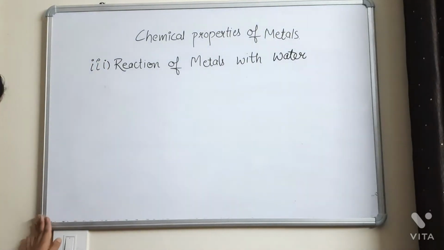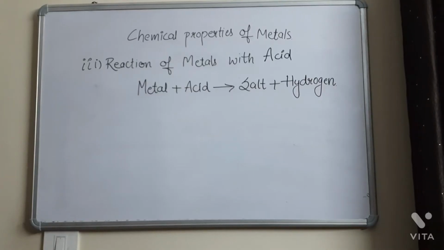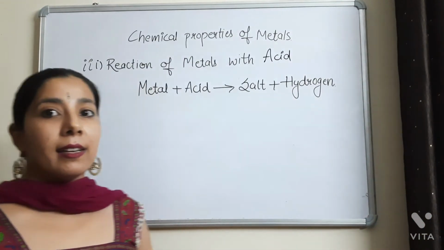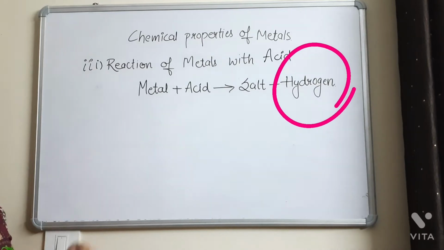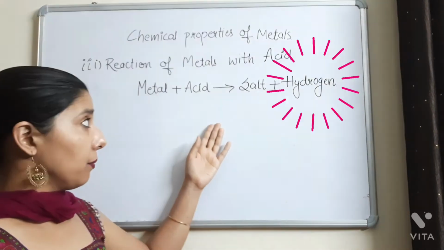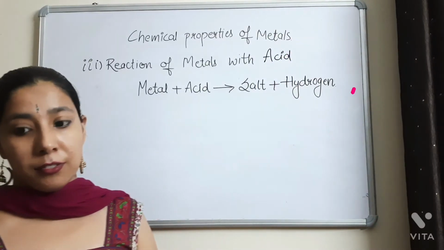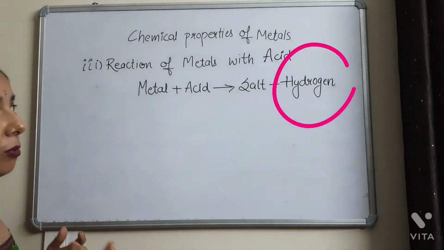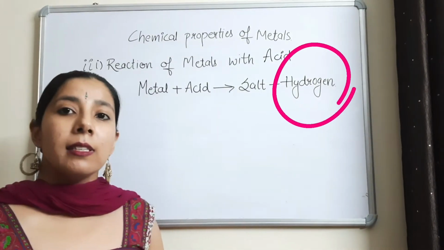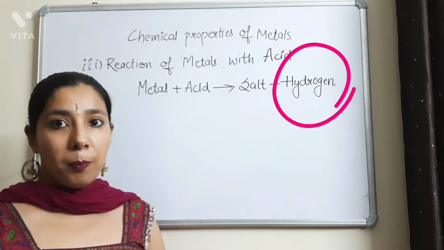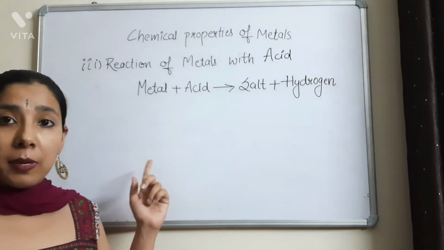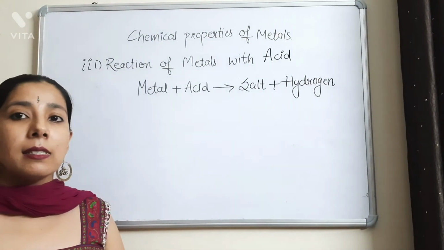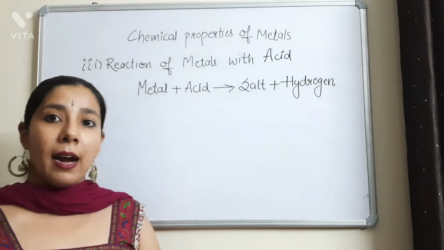Reaction of metals with acids. Now we are taking the third chemical property, that is the reaction of metals with acids. Whenever metals react with acids, they form a salt and hydrogen gas is released. Not all metals release hydrogen gas; there is an exception with the copper metal. When copper reacts with acids, no hydrogen gas is released. But in the case of most metals, whenever they react with acids, hydrogen gas is released.